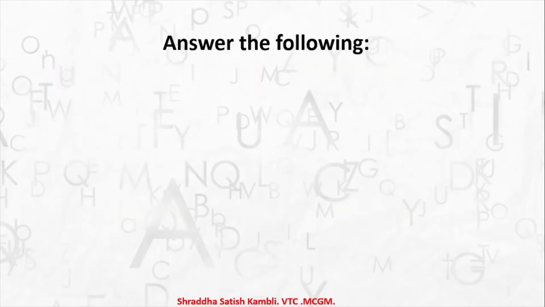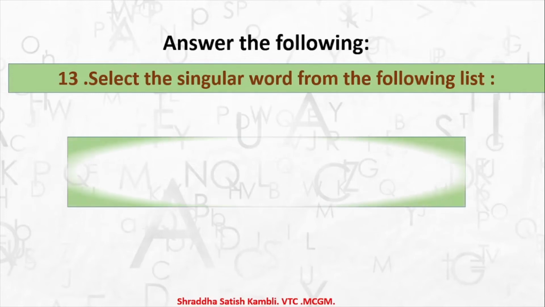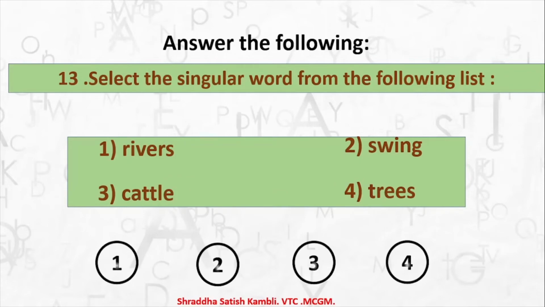Alright, question number 13 for you. Select the singular word from the following list. Again you have to select the singular word. Here goes the list. 1 rivers, 2 swing, 3 cattle, 4 trees. So now rivers and trees is very obvious. You know river, rivers, tree, trees. But one is a little difficult, that is cattle and swing. So which could be singular, which could be plural. So think about it. Then you will arrive at the answer, that is answer number 2, swing, which is singular.